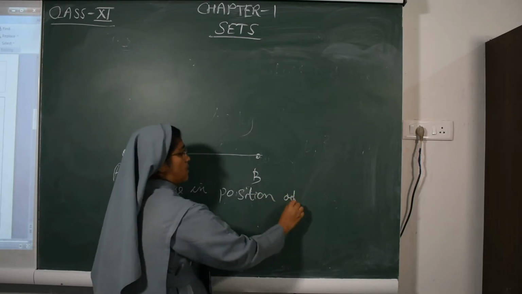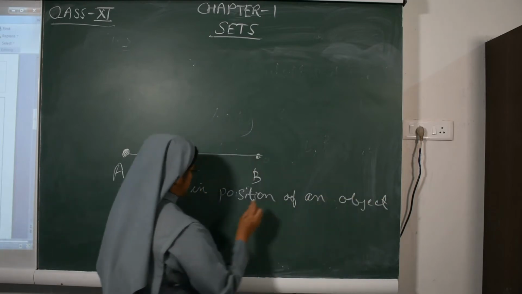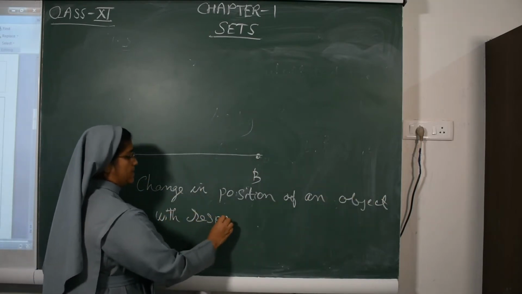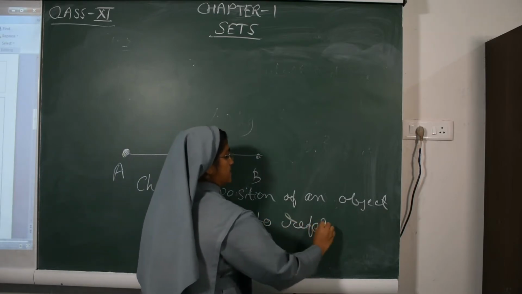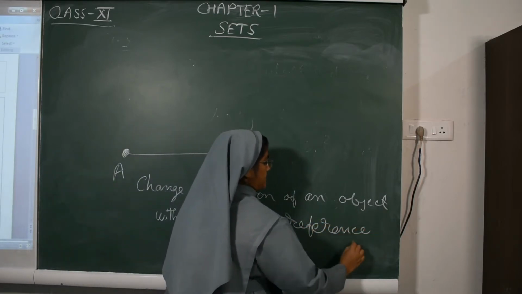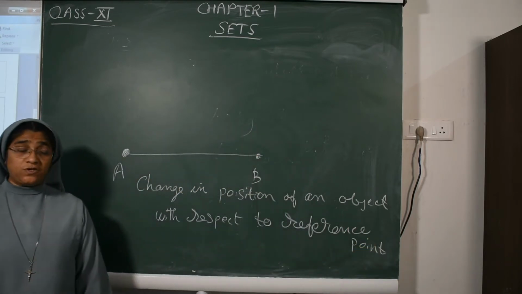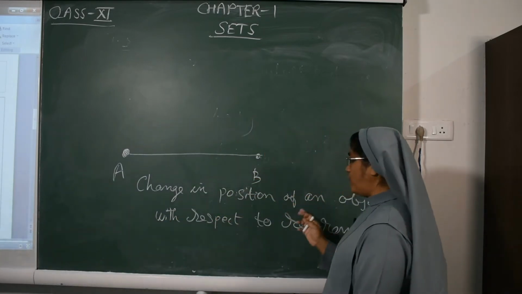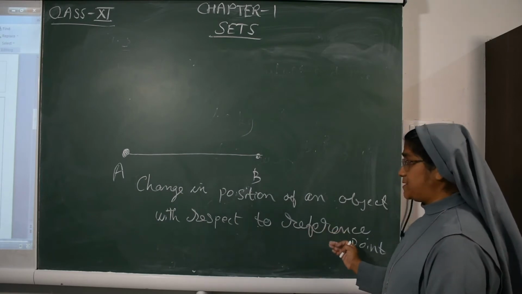Motion means change in position of an object with respect to the reference point. What is the reference point?